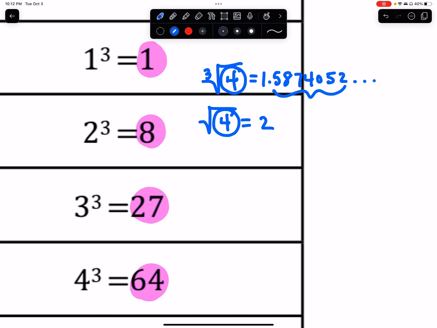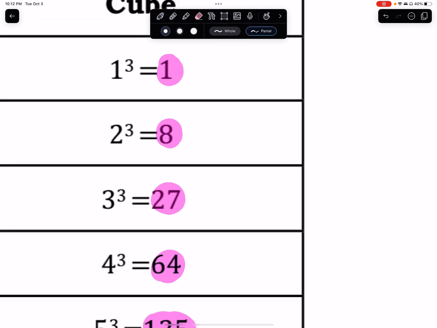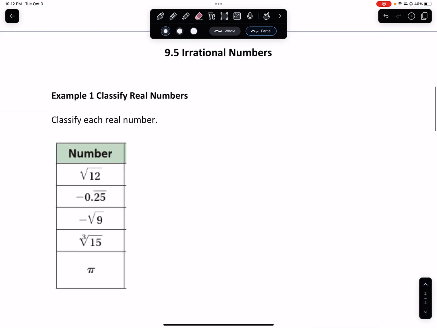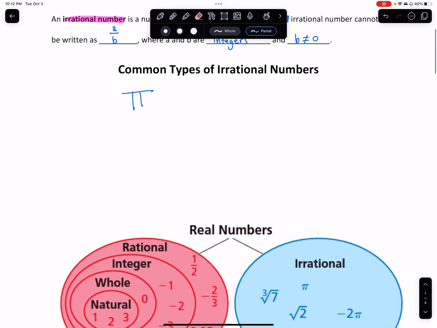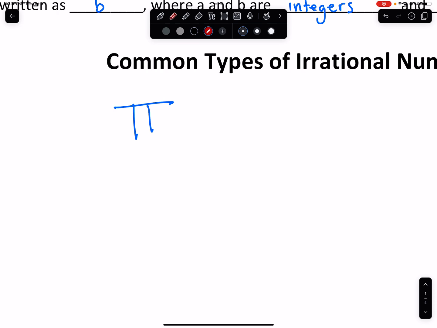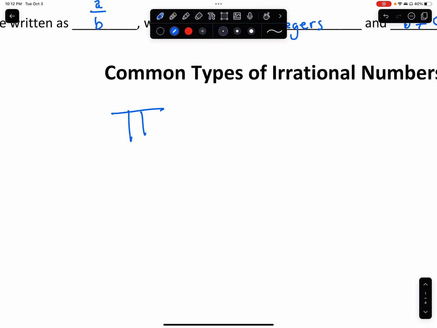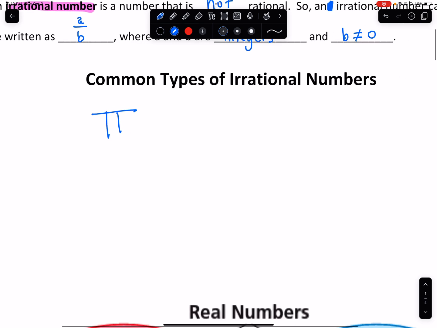Now I say all that to help you understand what this list means, but also to draw our attention back to the types of irrational numbers. So basically, pi is a great example. But anytime you have the square root of a non-perfect square, like the square root of 3, the square root of 5, you could even say the negative square root. You're like, oh, you can't take the square root of a negative. We're not taking the square root of a negative.